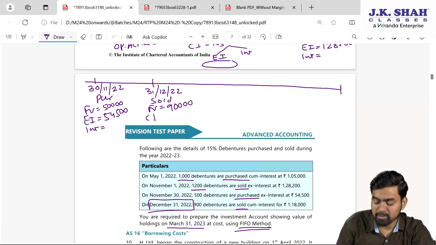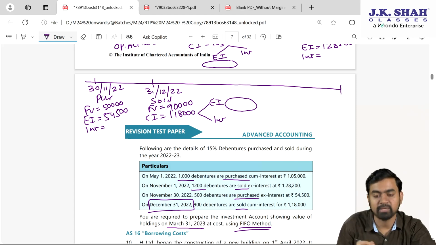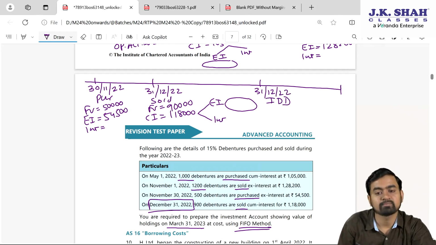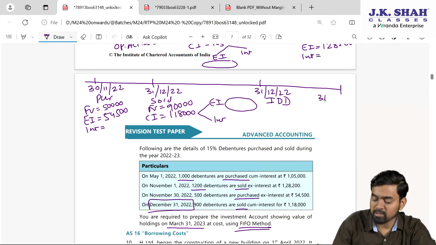They have given cum interest, my dear students, 1,18,000. So divide into two. Ex-interest is how much and interest is how much? Ex-interest will be taken as the balancing figure. 31st December 22, my dear students, it's the interest due date as well. And finally 31st March 23 is the closing date.